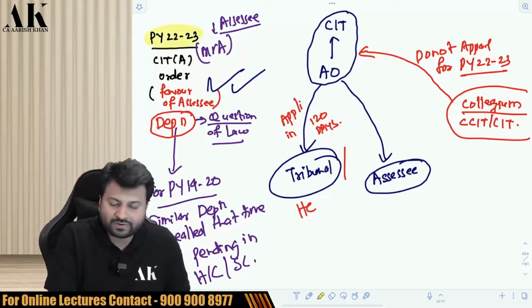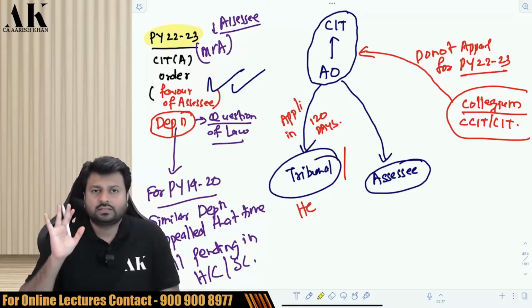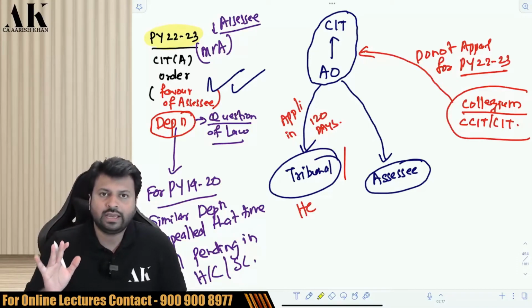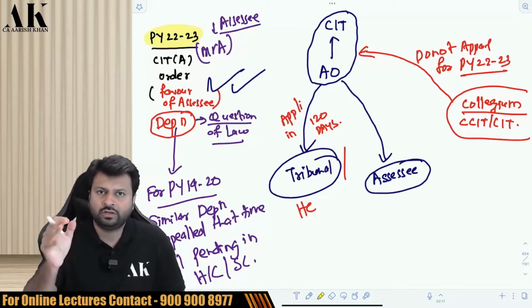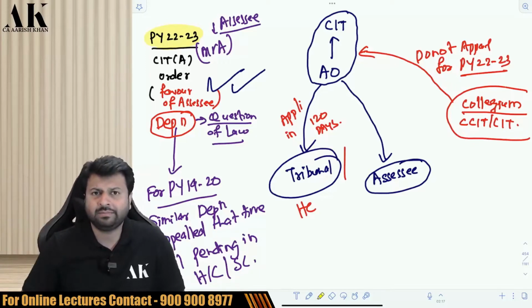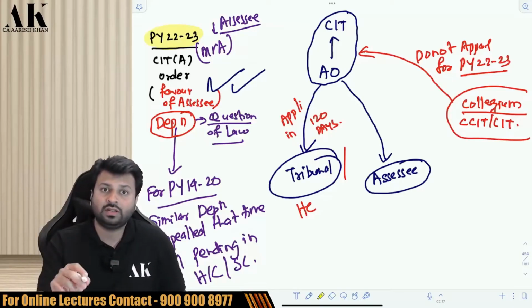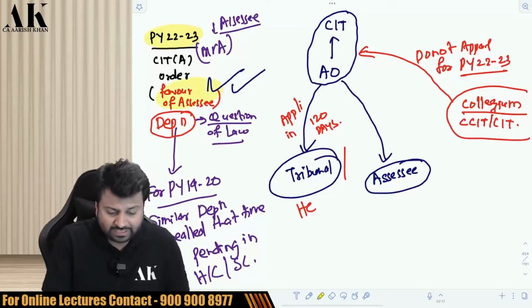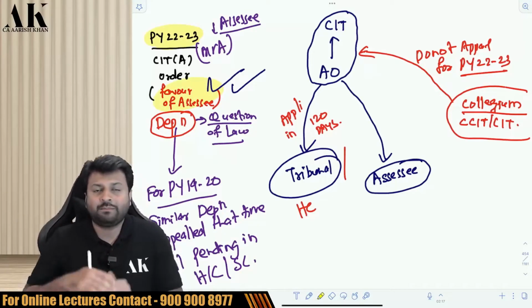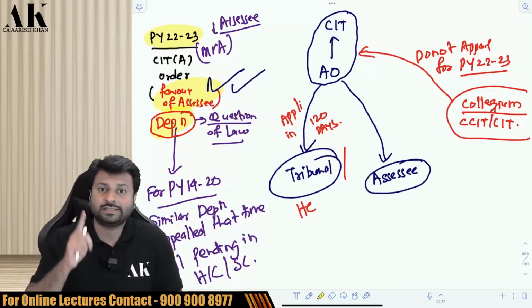Suppose the current year is financial year 22-23, and listen carefully. Suppose the current year is financial year 22-23 and there is an AO who has passed an order against you. If an AO has passed an order against you, what will you do? You will appeal to CIT appeal. So you went to CIT appeal and the CIT appeal has passed the order in your favor, and your matter was depreciation. You were fighting for some claim of depreciation and the CIT appeal allowed you.